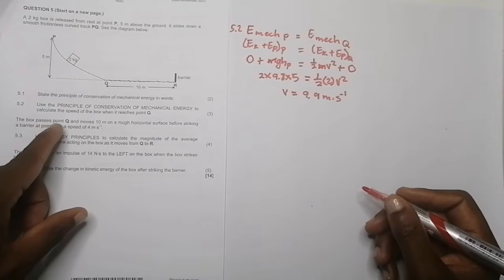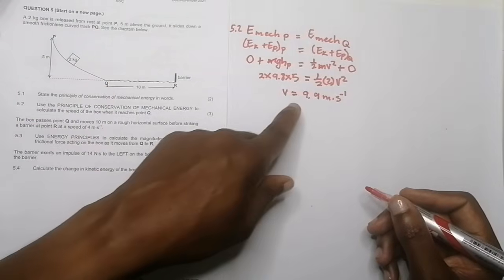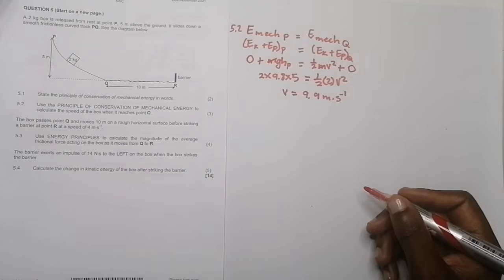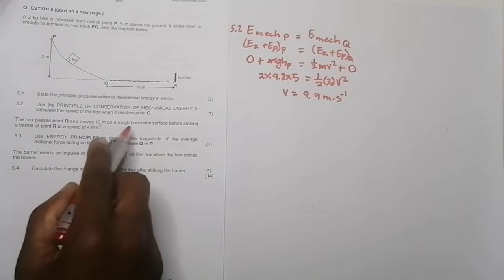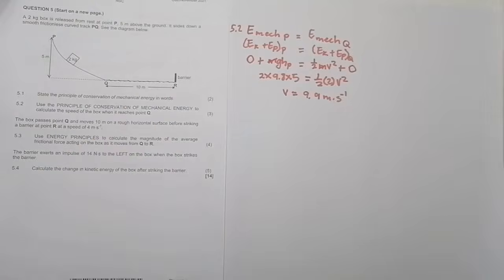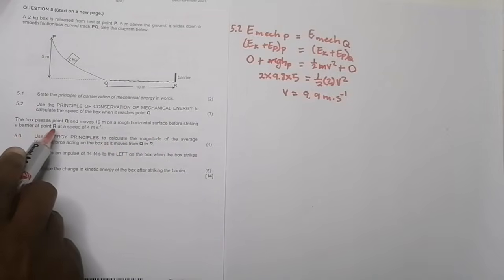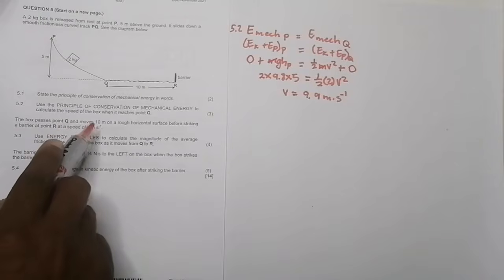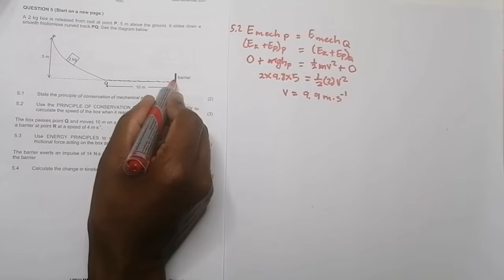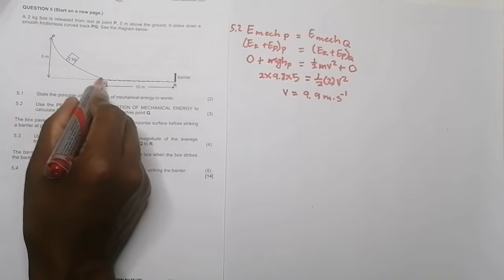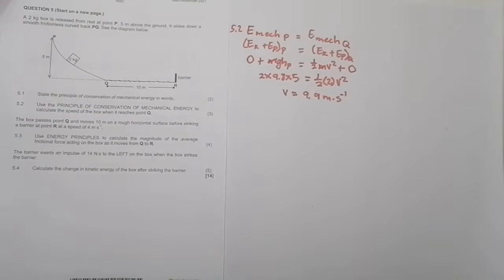Now they say the box passes point Q, all right, and remember at point Q it's moving at that speed there, and moves to a rough horizontal surface. So they are telling us this surface here is rough, okay, before striking a barrier at point R at a speed of 4 meters per second. So we know here the speed is 4 meters per second, and we know the initial speed there was 9.9.